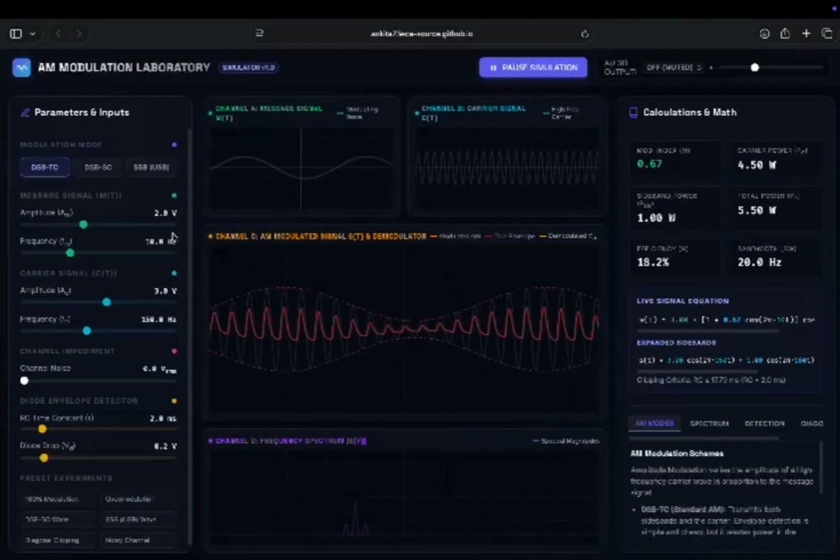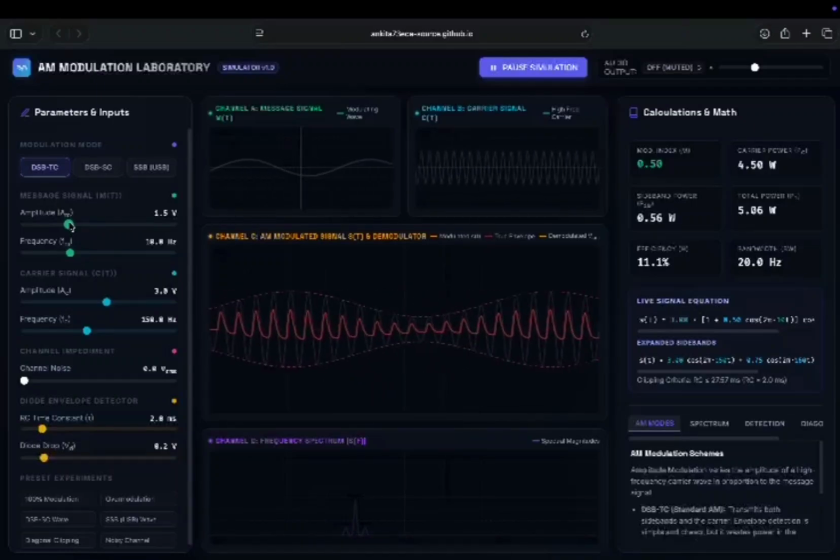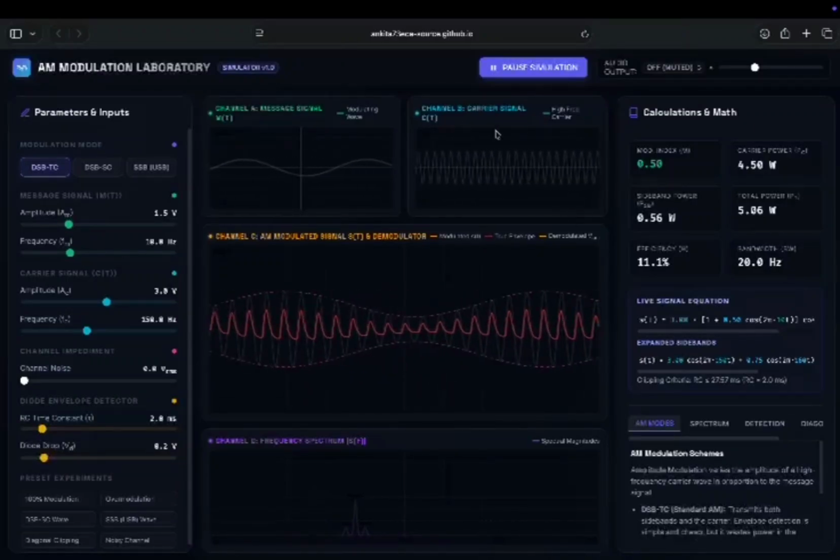This is the parameter section. These sliders allow us to change the message and carrier signal parameters and observe their effect instantly. This is channel A and this is channel B. Channel A shows the low frequency message signal while channel B shows the high frequency carrier signal.